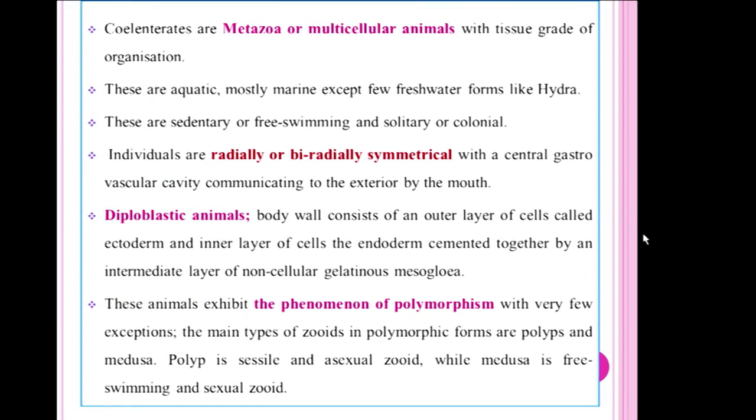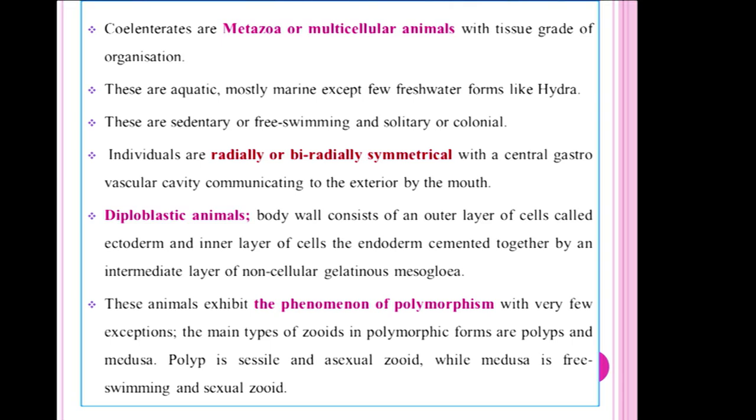Now we are going to see the important characters of Coelenterata. Coelenterates are multicellular and metazoan animals. The first phylum which consists of tissue grade of organization is the Coelenterata. In protozoa as well as in porifera there are no tissues; only a cellular grade of organization is present.